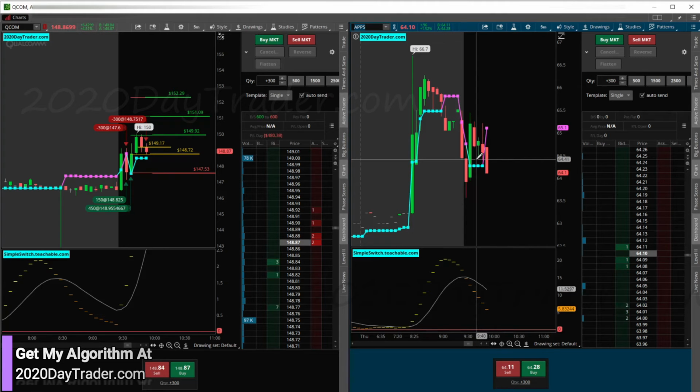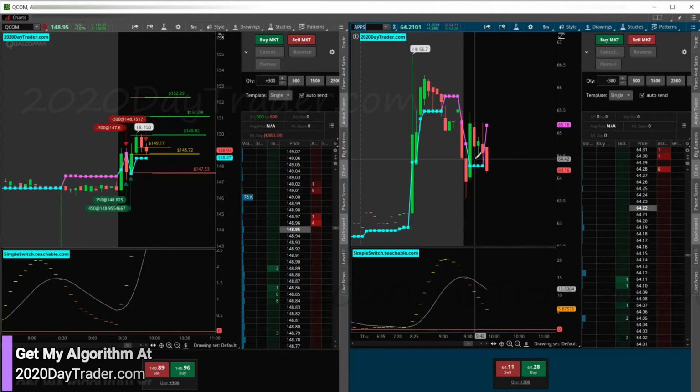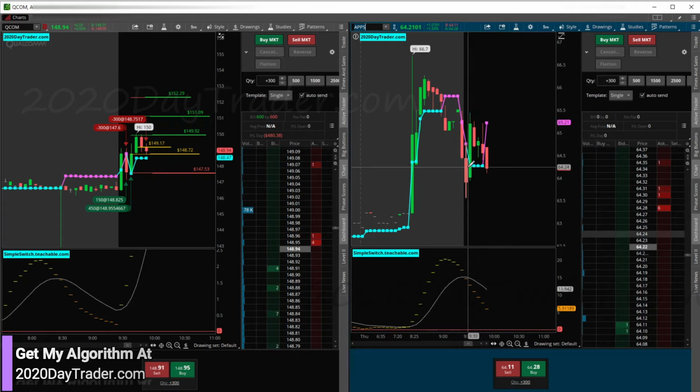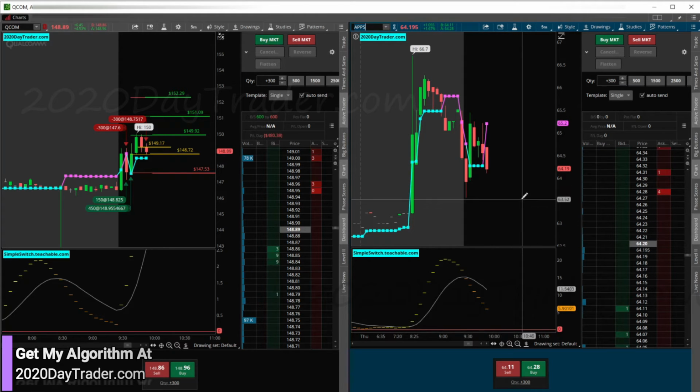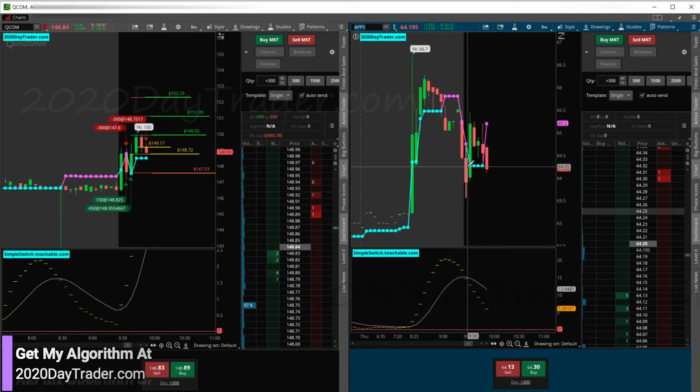APPS is over here looking like it wants to set up for a switchback, which I trade occasionally if it's the right setup. The only downside is we do have a tower candle here, and this could just be retracing all the tower candle. Won't be taking APPS, but I saw it in the corner of my eye switching, so I popped it up here and won't be taking it.